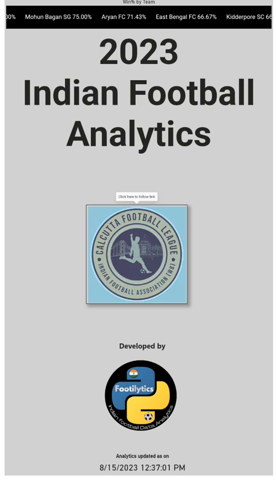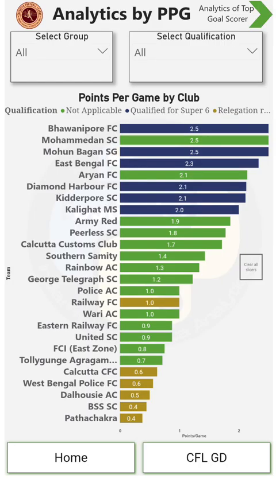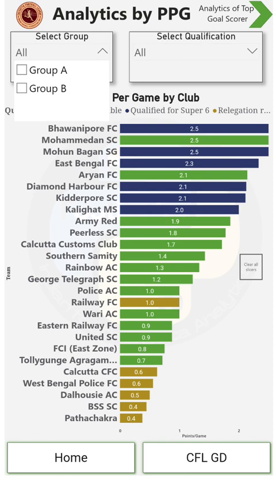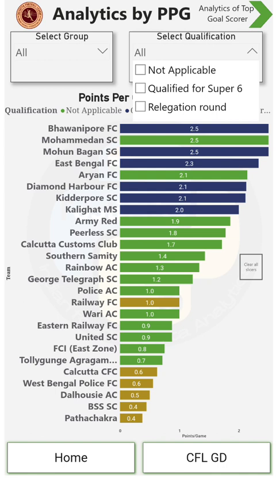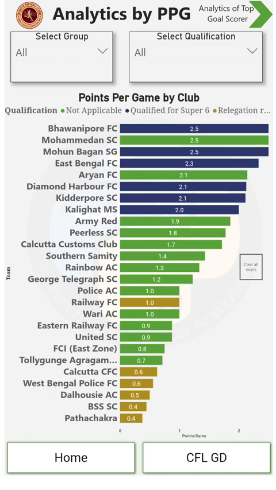If you tap on this, here you can check three things. First, on the top there are two filters: you can select based on the group, if you want to look at only Group A or Group B. The second is if you want to look at teams based on qualification for the knockout stage. Both are available. And next you have a bar chart